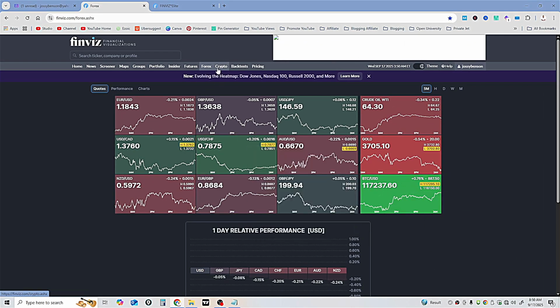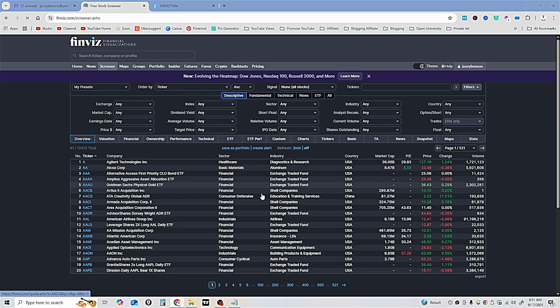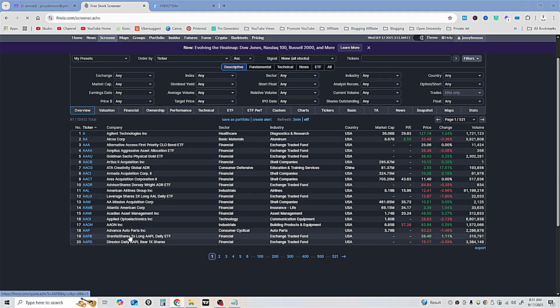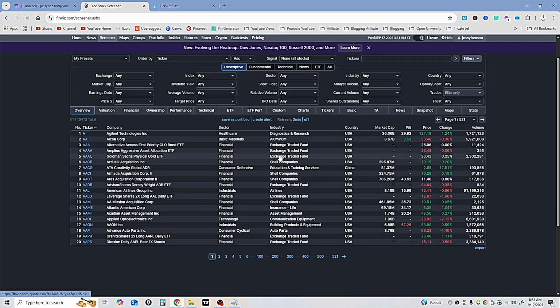One more thing again, if you go here to screener. Now the screener part of it, oops, sorry, my Starlink disconnected. All right, if you go to the stock screener here, you're going to see all the stocks here and you're going to make your choice and see which one is trending. And look, you're going to see the country, you're going to see the market cap in billions of dollars, millions of dollars, and you're going to understand exactly which one is growing.